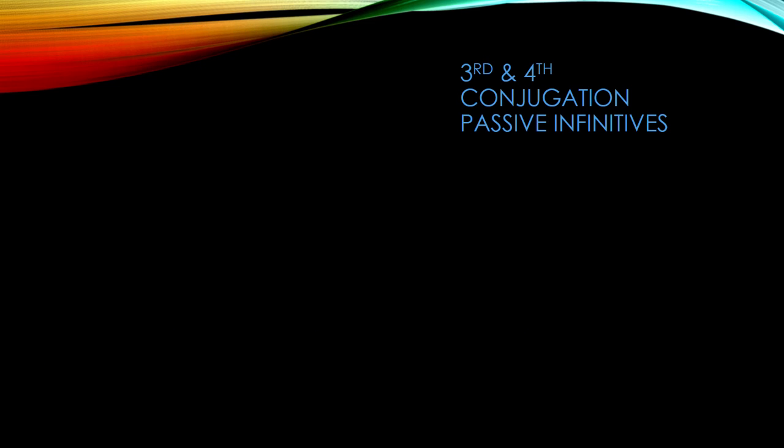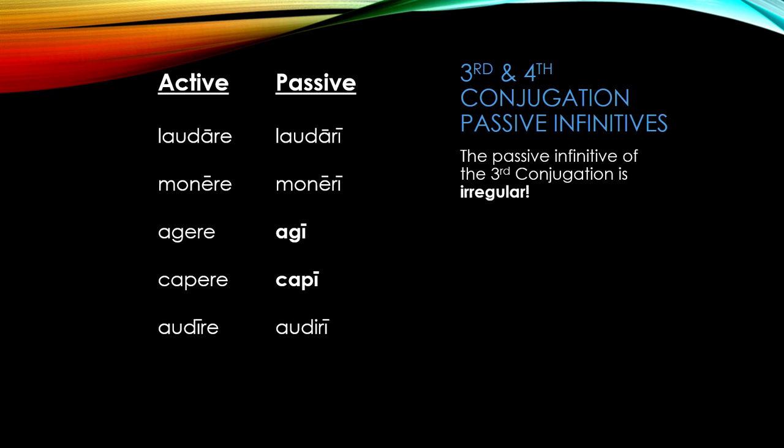The fourth conjugation forms its passive infinitive just like the first and second conjugations. Just take the E off the end of the active infinitive and replace it with a long I. However, the passive infinitive is irregular in the third conjugation. For these verbs, remove the ere and replace it with the long I. In our example of ago, agere, the passive infinitive would be agi. In our example of capio, capere, the passive infinitive would be capi. While in our example of audio, audire, the passive infinitive would be audiri.